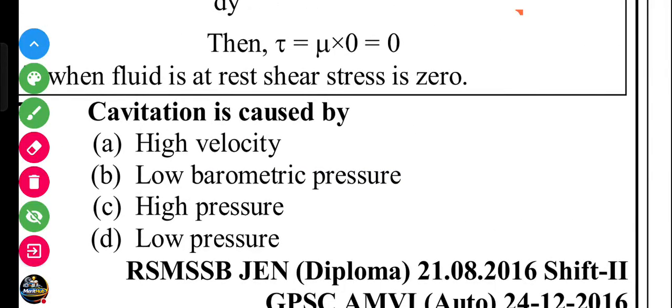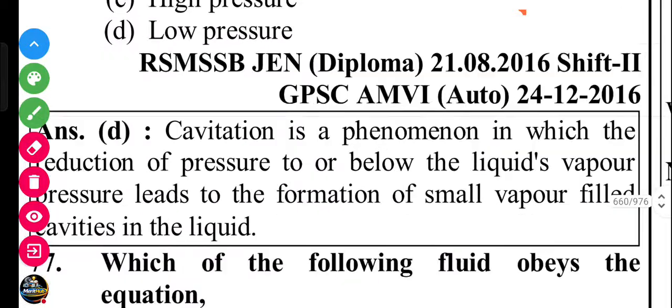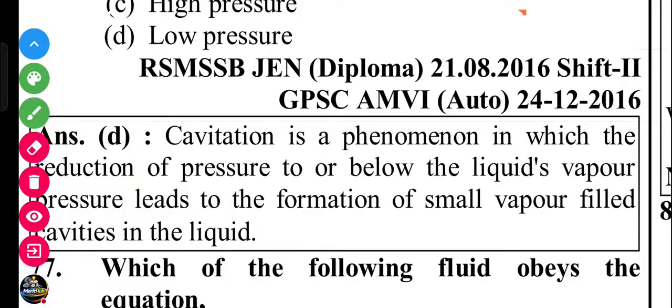Next question. Cavitation is caused by: A high velocity, B low barometric pressure, C high pressure, D low pressure. Give me the answer. I think D, low pressure. Cavitation forms in low pressure. Here is the answer, explanation is given.